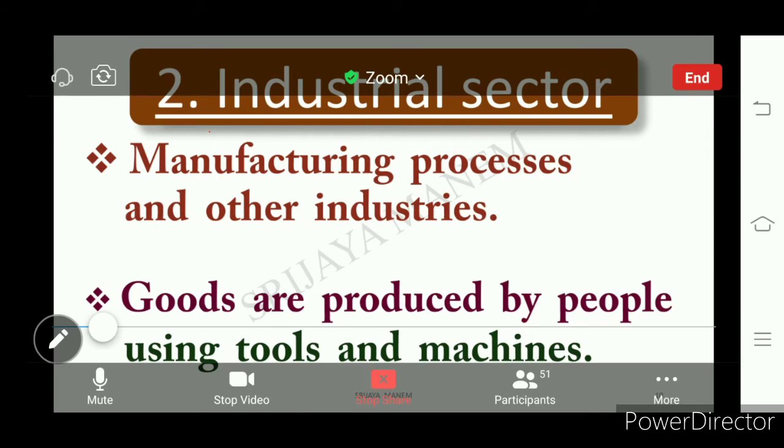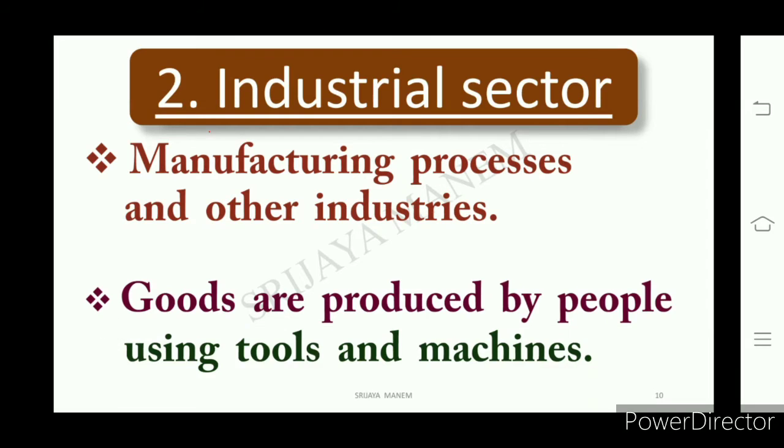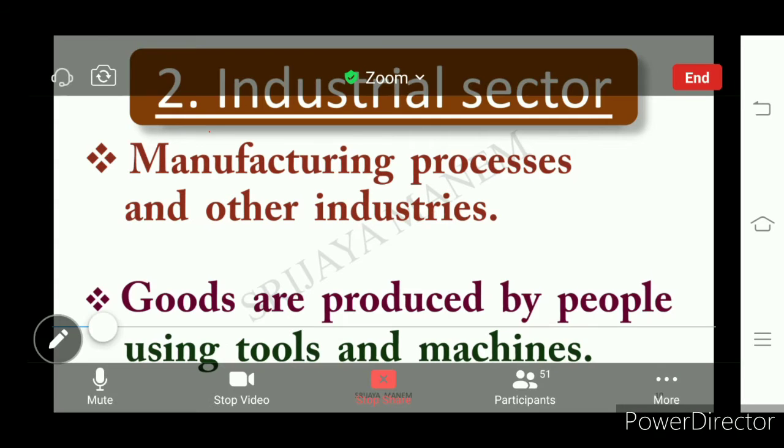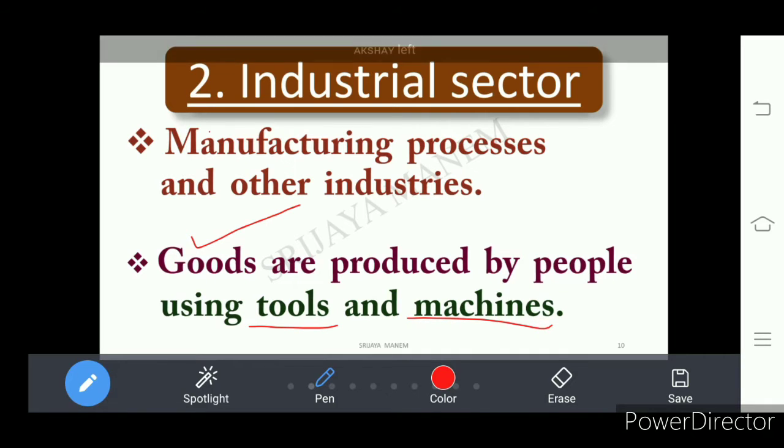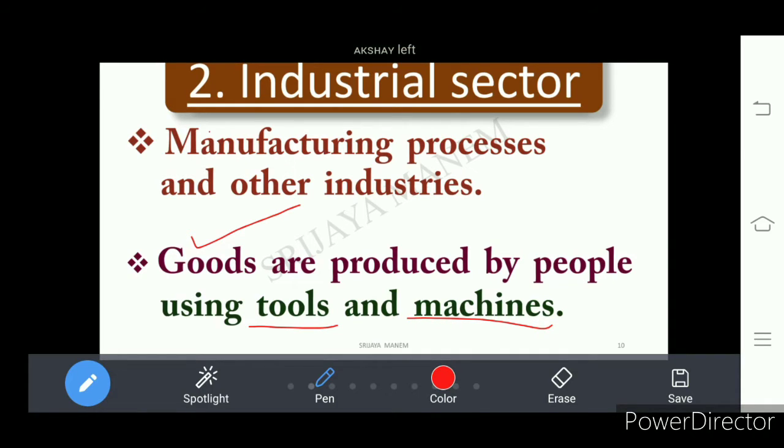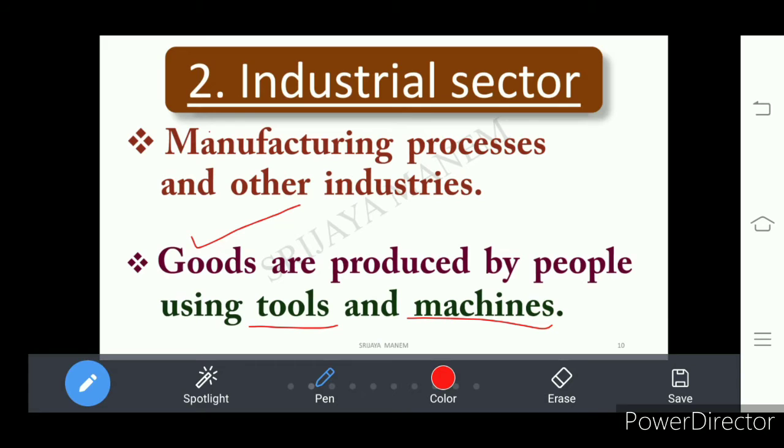The industrial sector is one where we find machines and tools being used in the process of producing goods. Where tools and machines are used, that is the industrial sector.